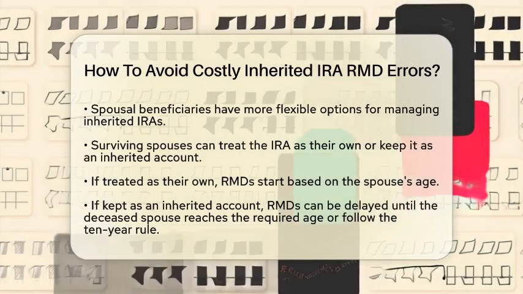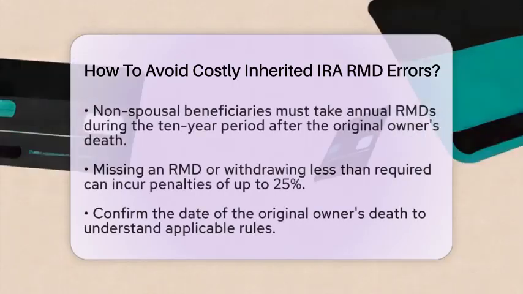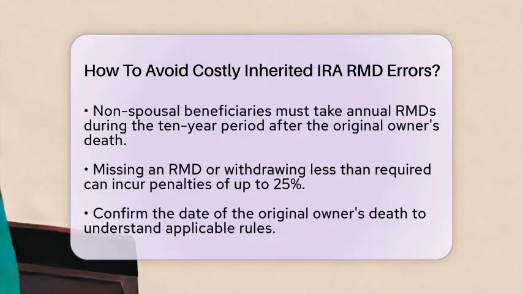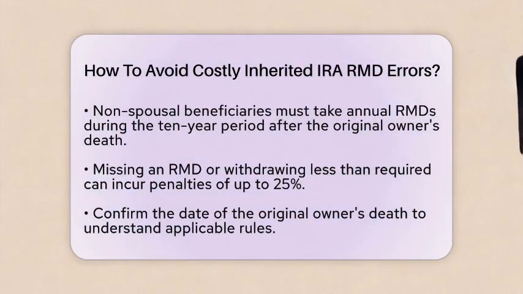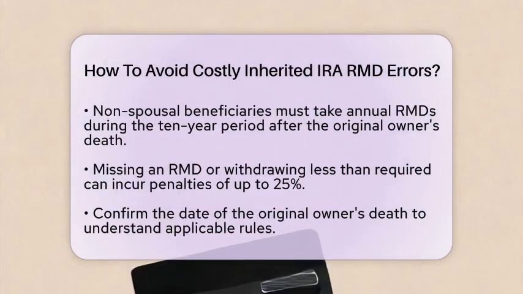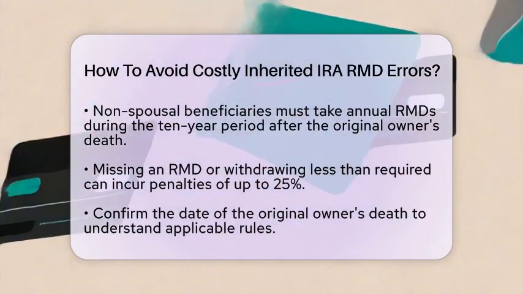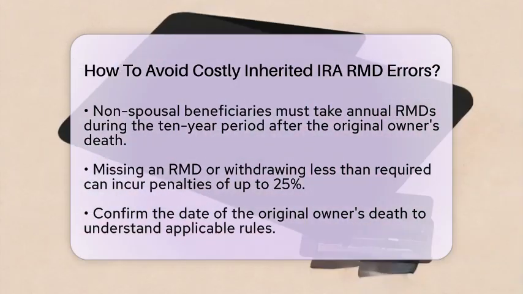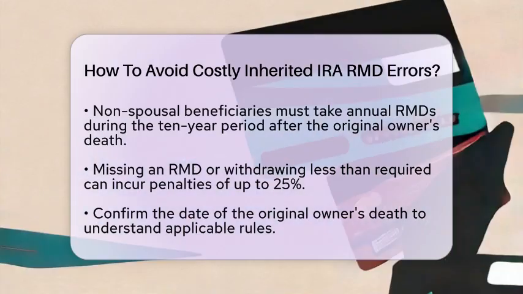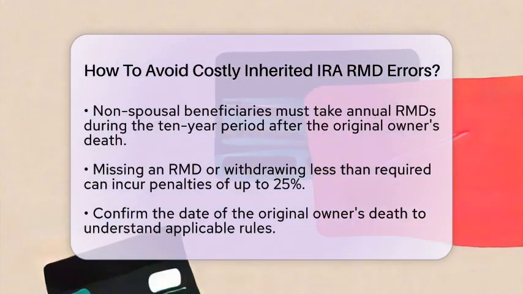Non-spousal beneficiaries must take annual required minimum distributions during the 10-year period, starting from the year after the original owner's death. If you miss a required minimum distribution or withdraw less than required, you could face penalties of up to 25% of the missed amount.